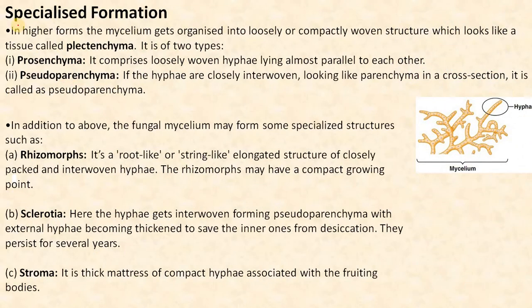As for specialized formation, in higher forms the mycelium is organized into loosely or compactly woven structures, which look like a tissue called the plectenchyma. Those are of two types, prosenchyma and pseudoparenchyma. In addition to the above, the fungal mycelium may form some specialized structures called rhizomorphs, sclerotia, and stroma. These are not so important, so you may also skip this.